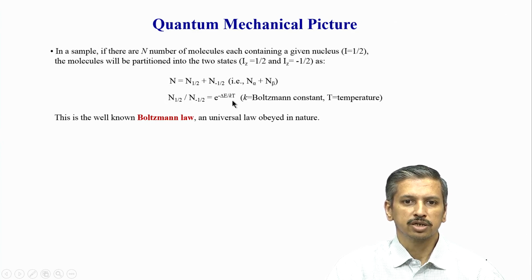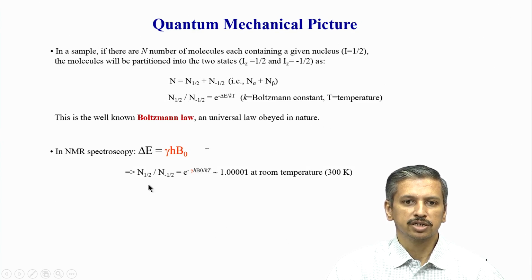So this is essentially the Boltzmann formula, which tells us that the populations depend on the energy gap, and the energy gap I showed in the previous slide is given by gamma h into B0. So it depends on gamma: the higher the gamma, the higher the energy gap, and similarly the higher the magnetic field you apply, the higher it will be. So the magnetic field and gamma control the energy gap between the upper state and the lower state.